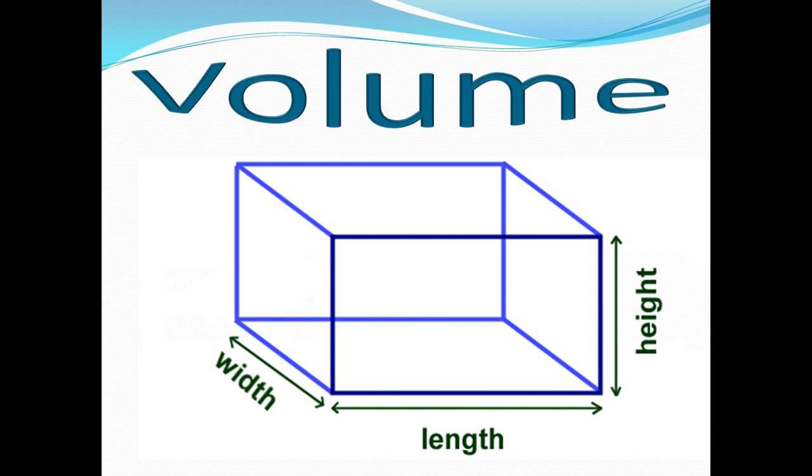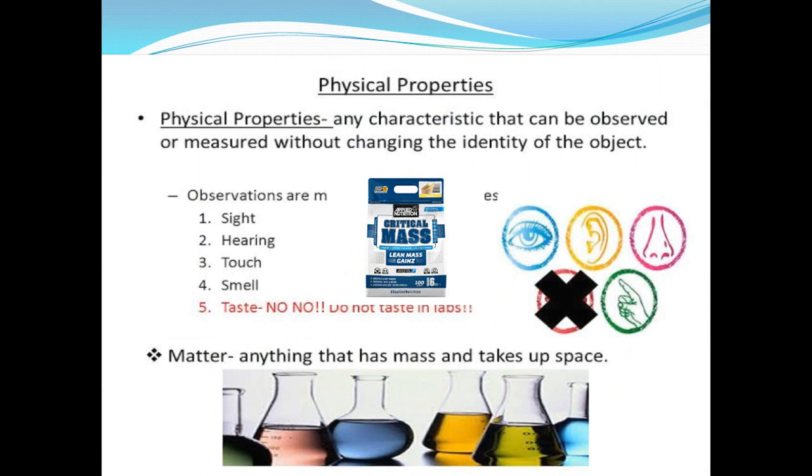Okay, so now we are speaking about properties of the matter which are called physical properties. What are the physical properties of the matter? They are properties that you can observe with your eyes, your ears, your nose, your finger, your tongue.